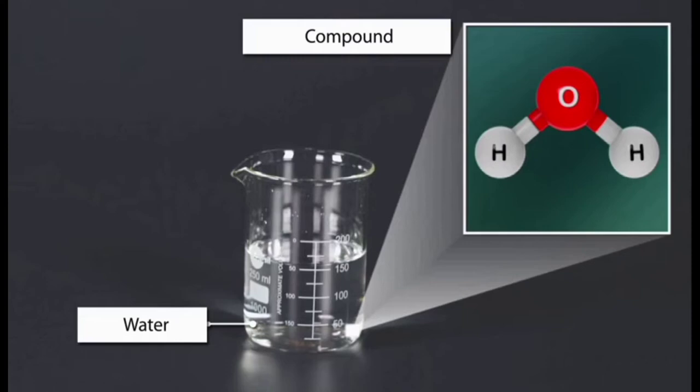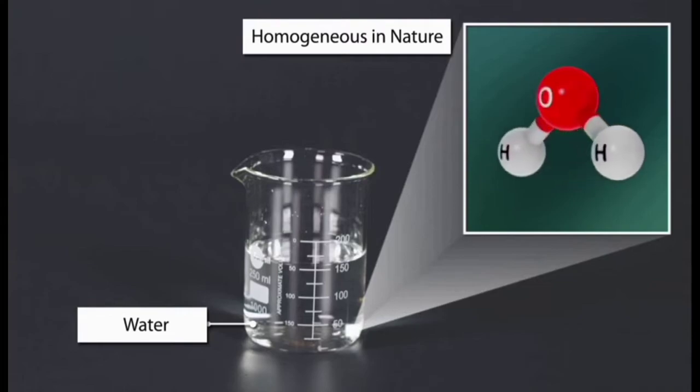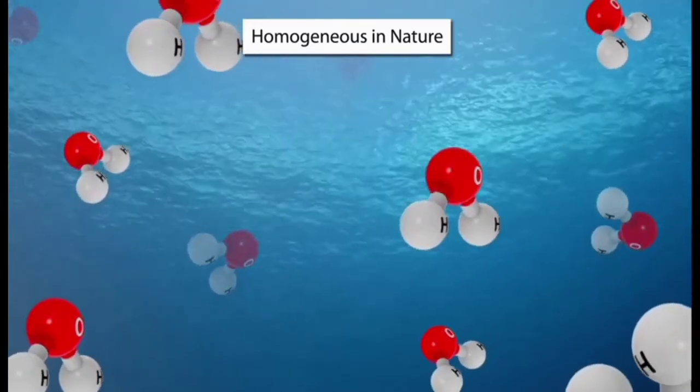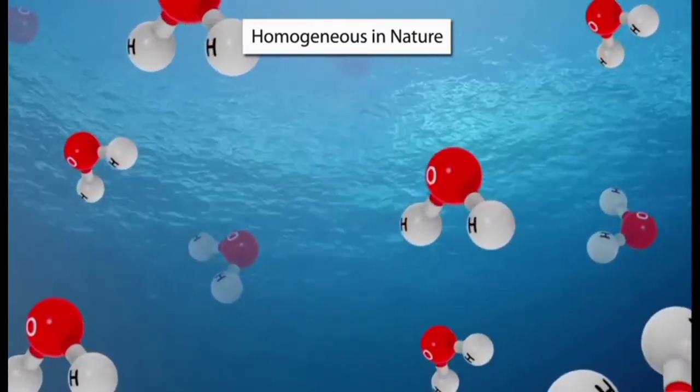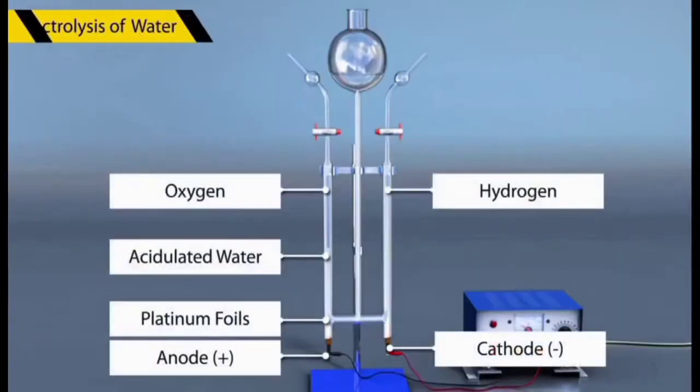The characteristics of compounds are: a pure chemical compound is homogeneous in nature, made up of the same type of molecules. For example, water contains only molecules of water. A compound can be broken into its constituents.